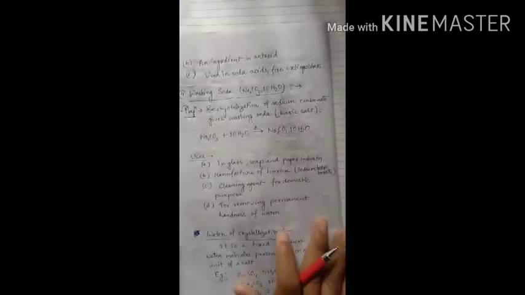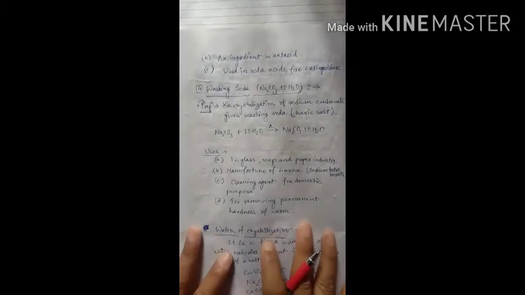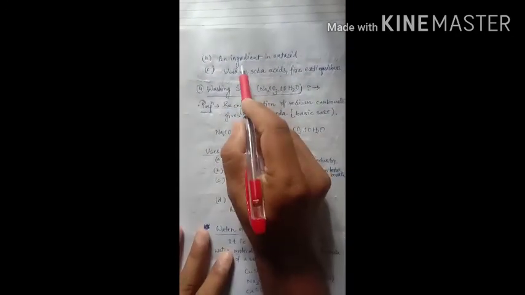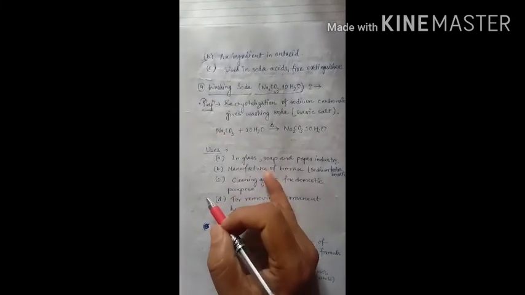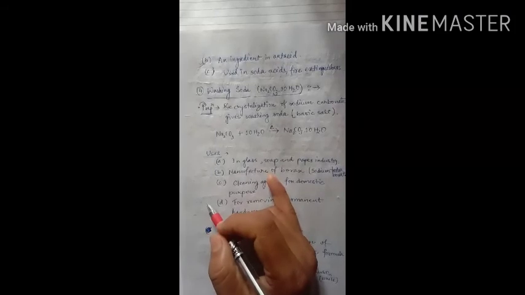Let us discuss the next use, as an ingredient in antacid. Normally baking soda is used as a mild base.